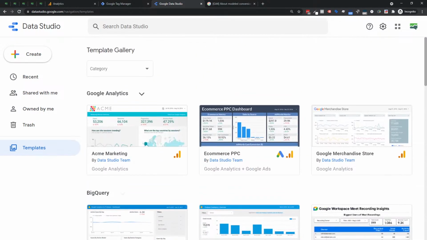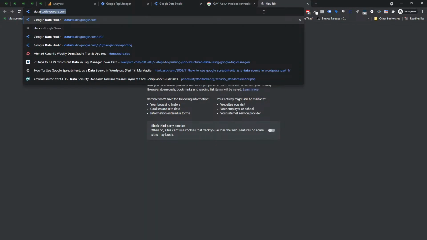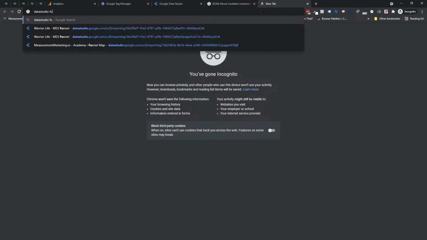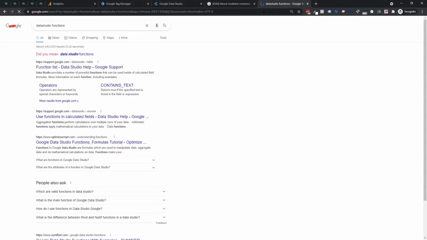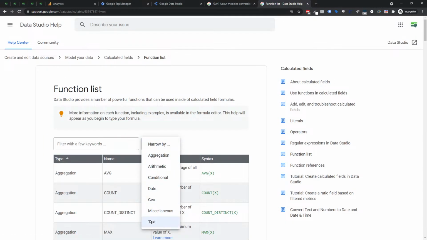All right. Next up, when it comes to Data Studio, is they did a lot of text functions. Now, I'm just going to Google for some of this to show you what I'm talking about. So we're going to do Data Studio functions. And then you come to this functions list. So there are these text ones. So let me see if I can go to text.